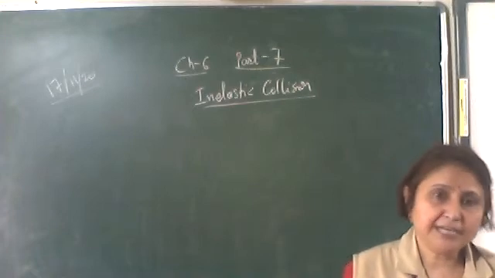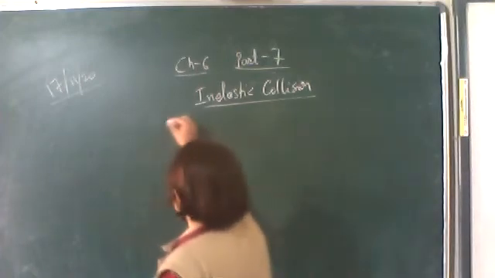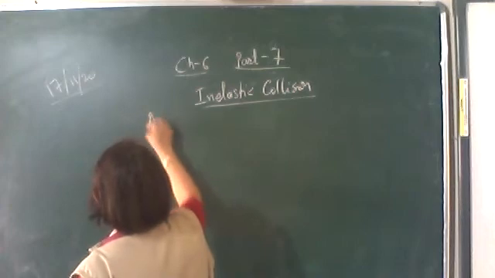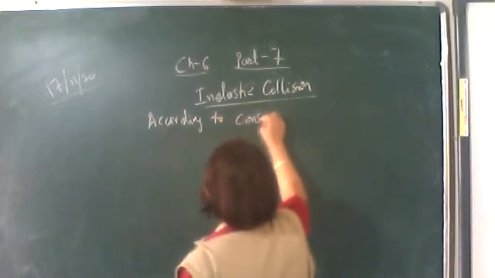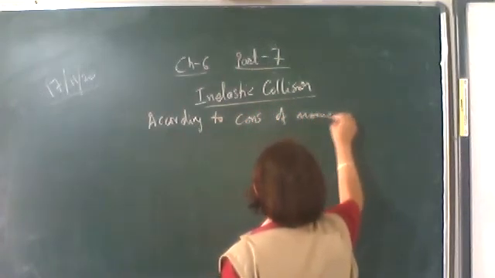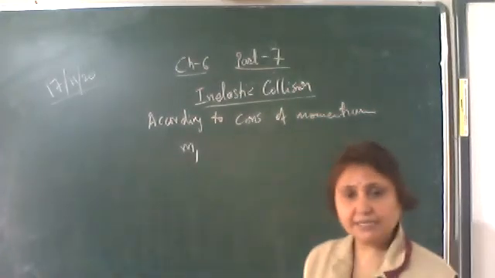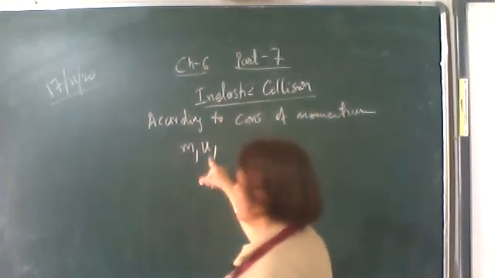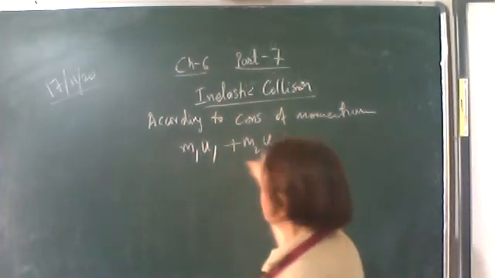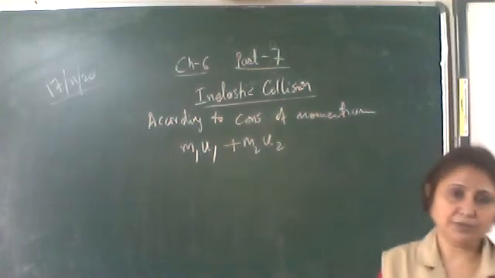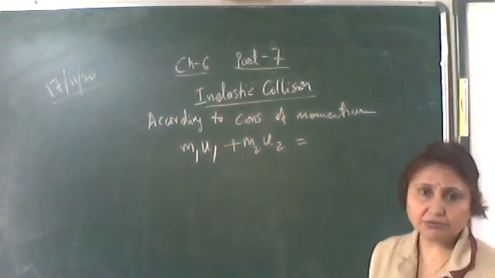In any type of collision, we know that momentum is conserved. So here we'll write down the conservation of momentum. Let both bodies be moving along the x-axis, the first one with a velocity u1 and the second one with a velocity u2. The total momentum before collision, m1 u1 plus m2 u2, should be equal to the total momentum after collision.